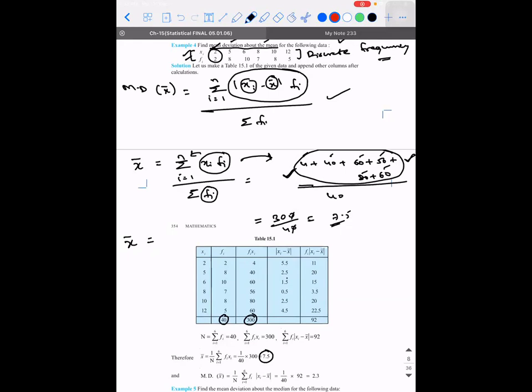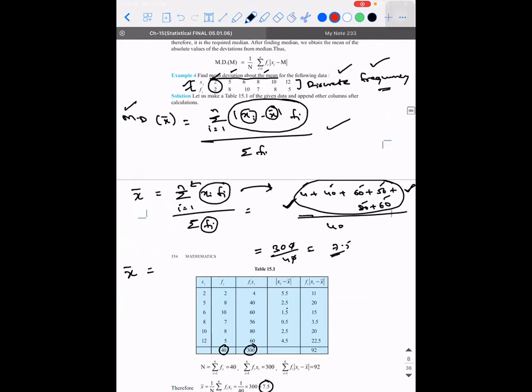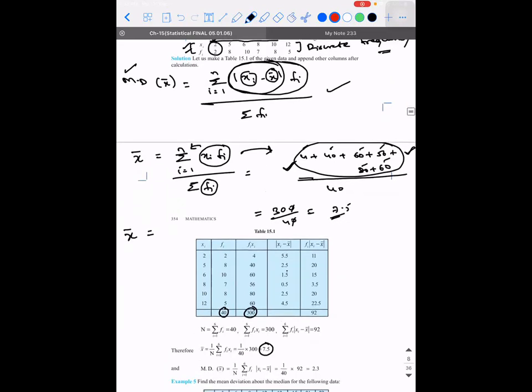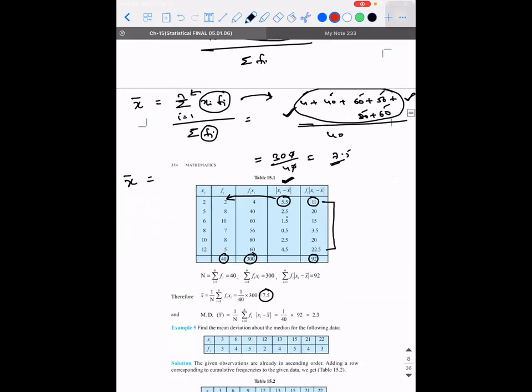That is why, if you look at the mean deviation with respect to mean, we are not adding xi minus x bar. Rather, what are we adding? We are adding xi minus x bar multiplied with frequency. That is why once you write this, you multiply this value with the frequency and create a separate column. If you add all the values here, that gives you 92. So according to this problem, if I do 92 divided by 40, the answer that you're getting represents what?